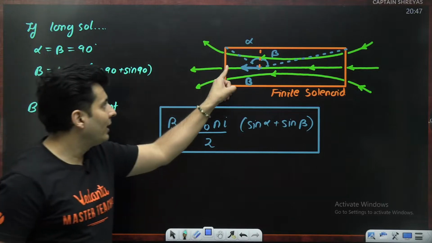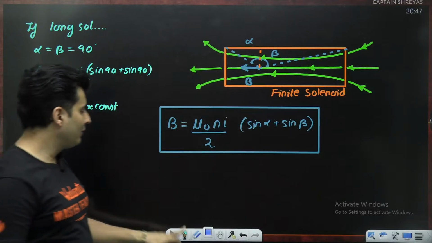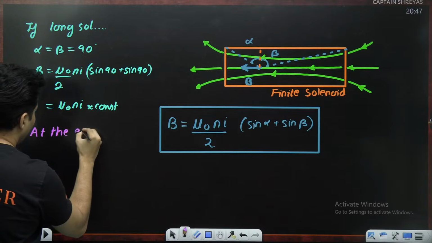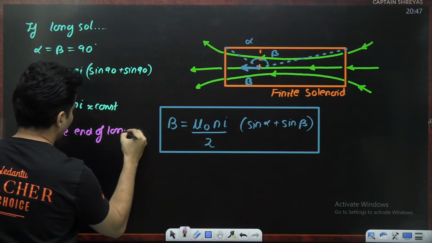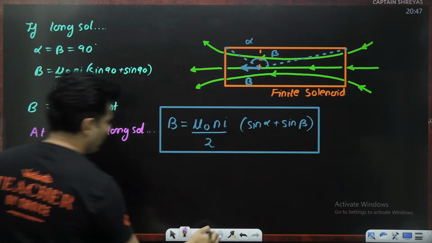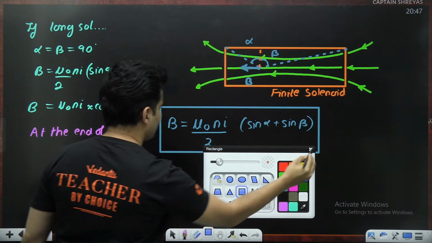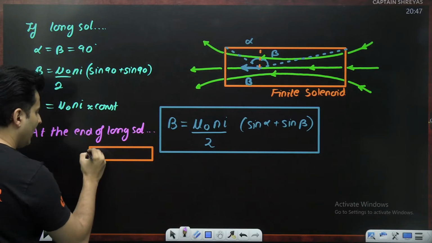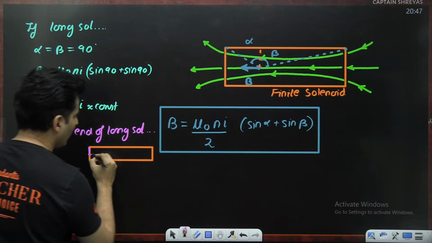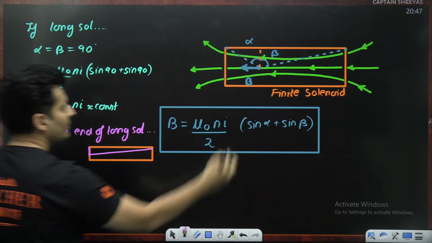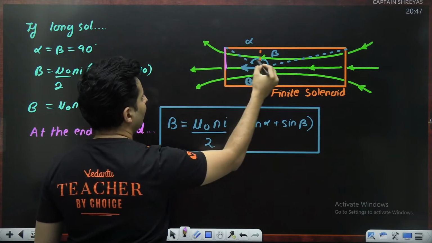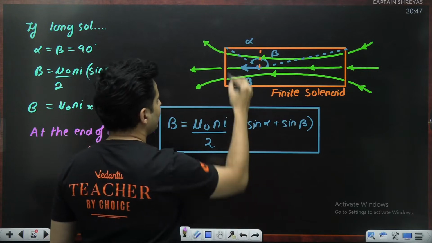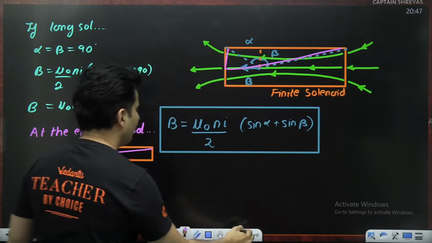What happens if you go to one of the ends of a long solenoid? What do I mean by the end of a long solenoid? It means something like this. This is a very long solenoid and I am somewhere over here. Then one of the angles will be 0, the other angle will be 90 degrees. Just imagine this point to be here, then this particular angle, when you reach over here, will be 0, whereas this angle will be 90 degrees.